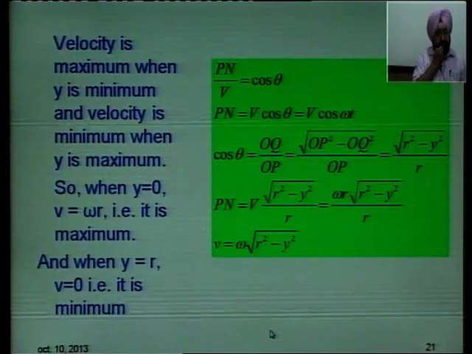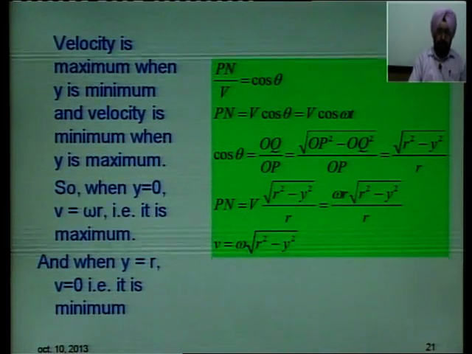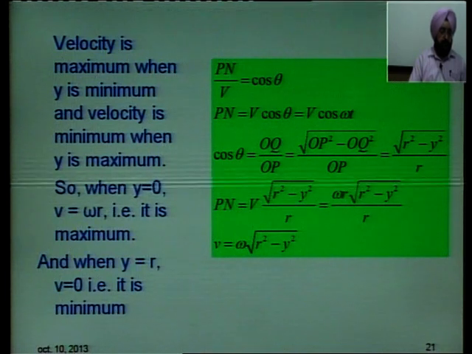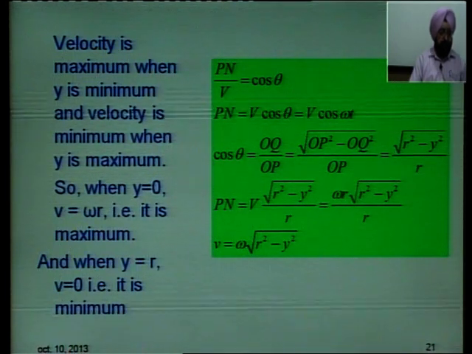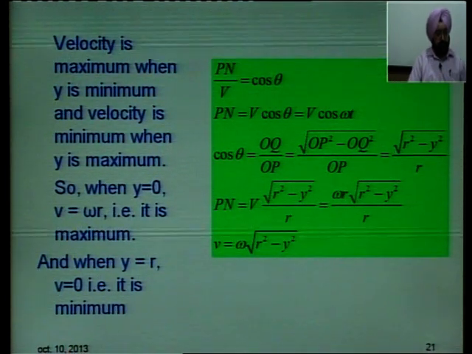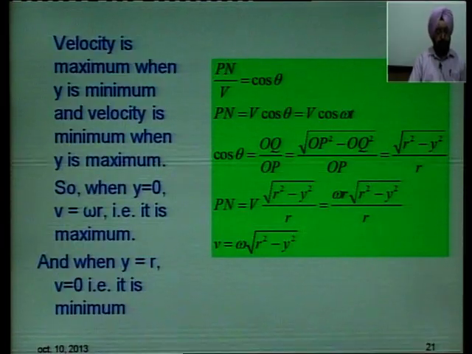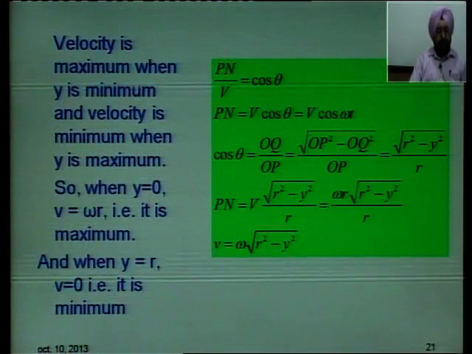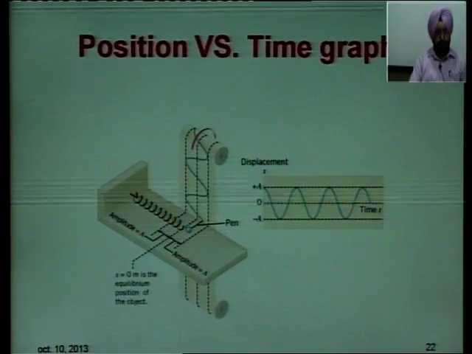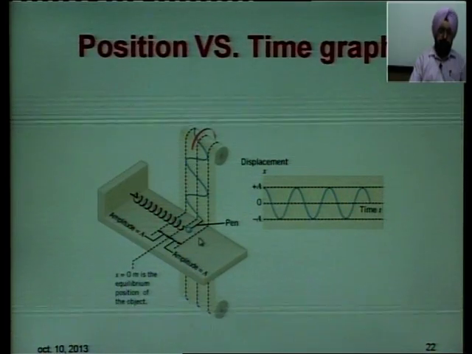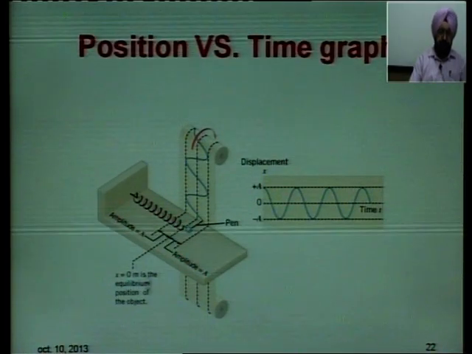Velocity is maximum, as I told you, when y is minimum, and velocity is minimum when y is maximum. When displacement is 0, velocity is maximum. When displacement is maximum, velocity is 0. This is how you can show the position versus time graph.